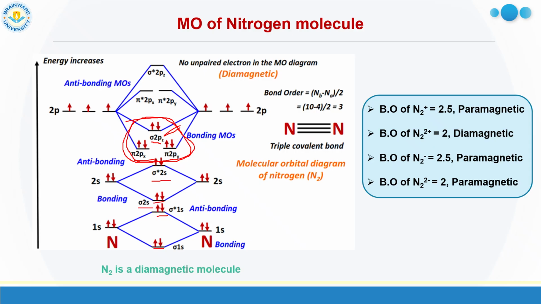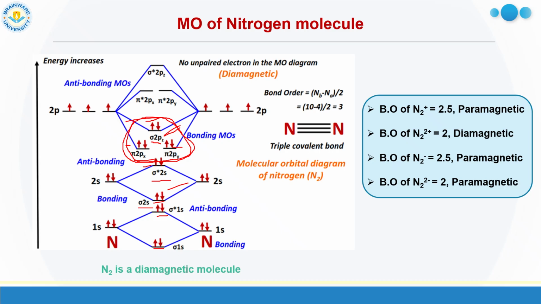Now going to the pi orbitals, pi 2px 2, pi 2py 2, then sigma 2pz 2. So 14 electrons: 2 plus 2, 4, 6, 8, 10, 12, and this one is 14. So total 14 electrons.